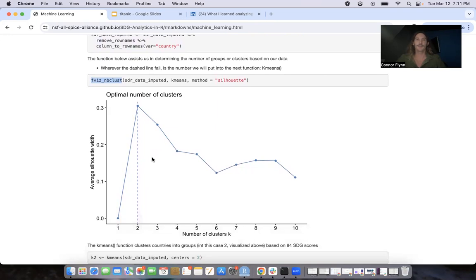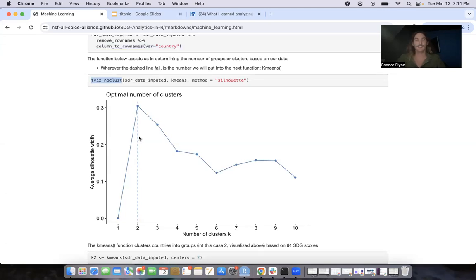We're presenting this function with a data frame, and we're asking the question, how many clusters do you think there are in this data frame? How many groups of countries? And wherever that dashed line is, that is the number of clusters that this function believes is in the data frame. So it starts us off with 2.